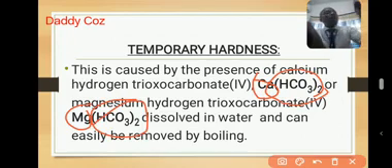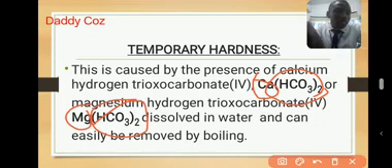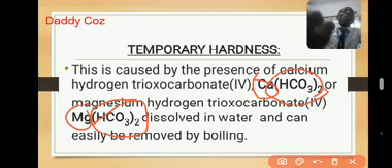Then we say that water is temporarily hard. Did you get that? Let me come again. When the compound contains calcium hydrogen carbonate or magnesium hydrogen carbonate, then that water is said to be temporarily hard.